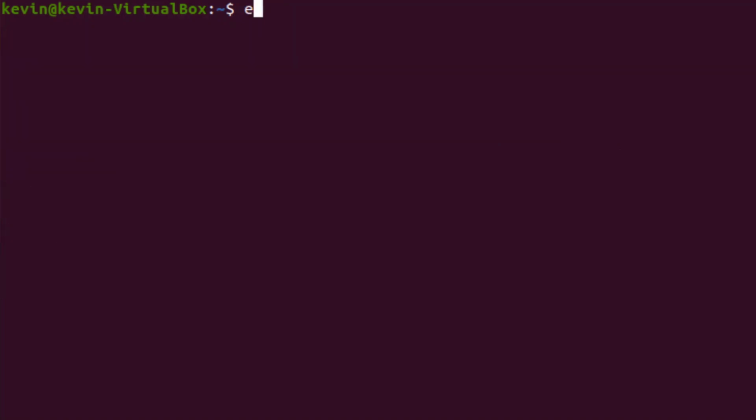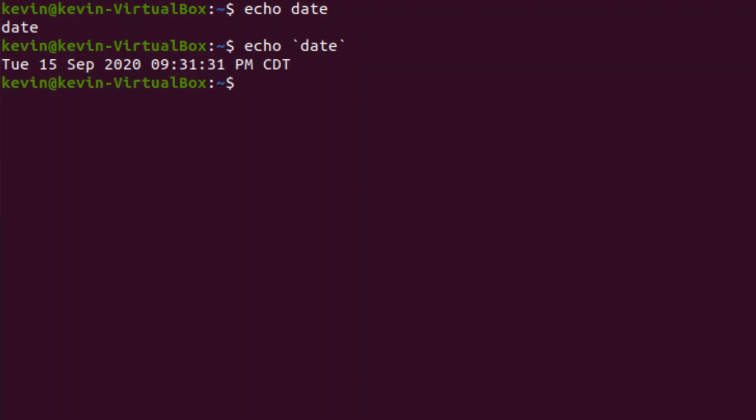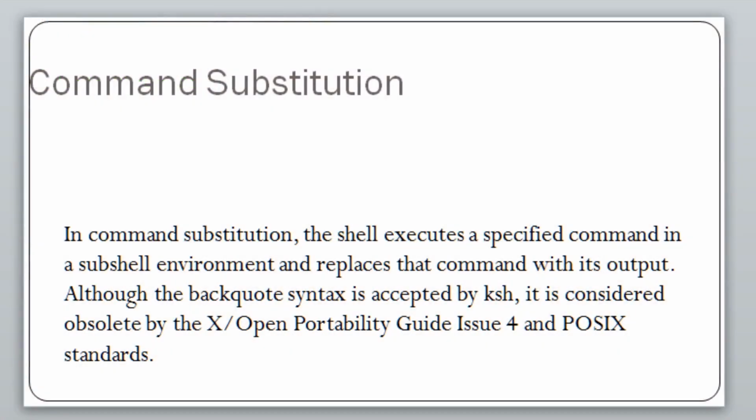I want to show you something else that's very helpful. We saw as I do echo date, it just gives me date. Now if I do the echo back quote, or back tick as you'll often hear it called, which is located above your tab key on your keyboard, it looks similar to the single quote, but it is different, all right, guys? This is a different symbol. Now if I do date and put back ticks around it, it gives me the output of the date command, right? This is super handy, guys. This is probably one of my favorite things you can do when bash scripting, to use that command substitution.